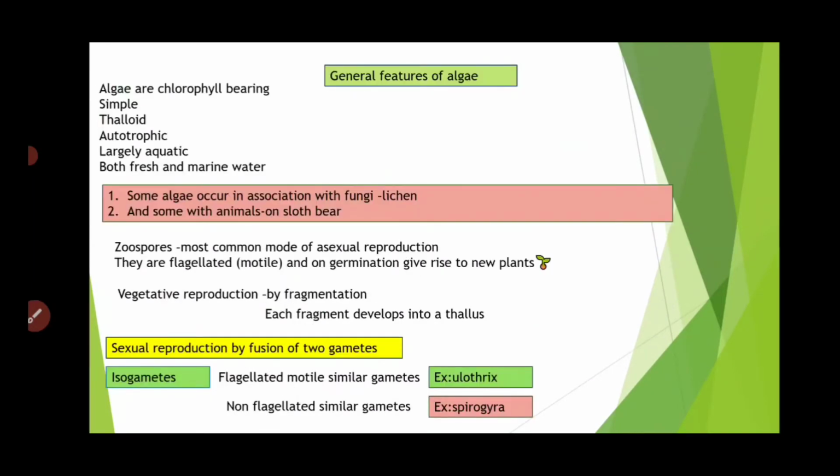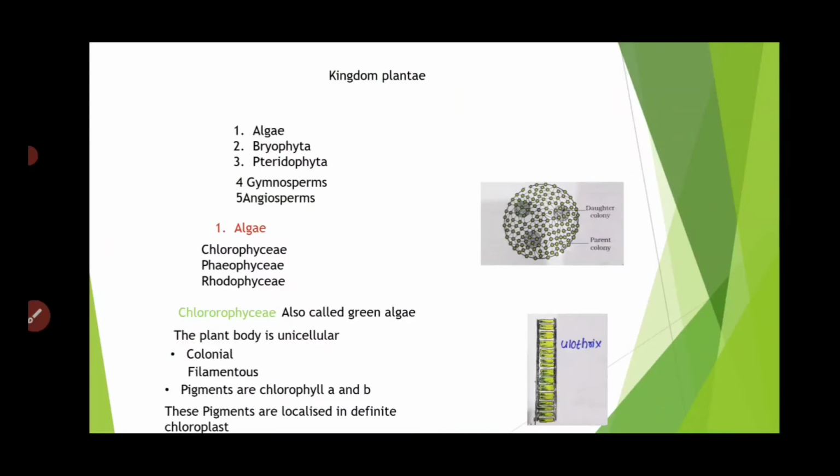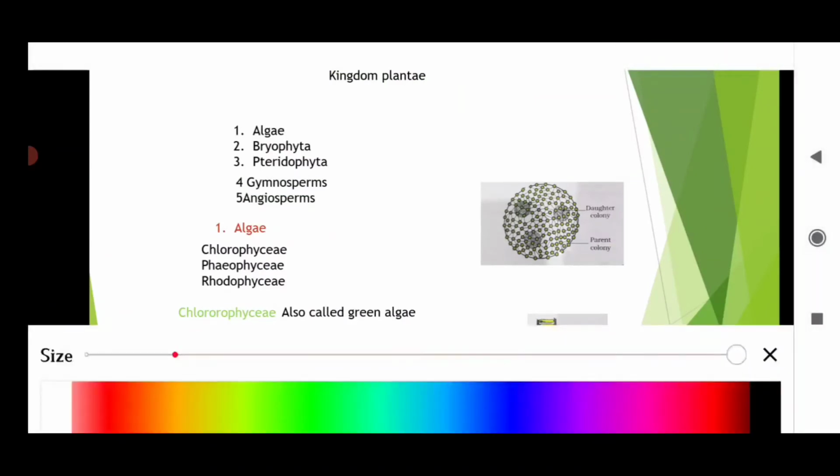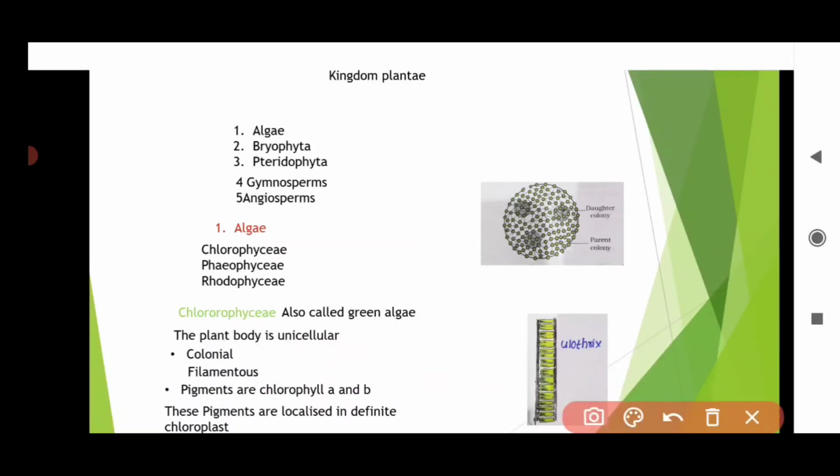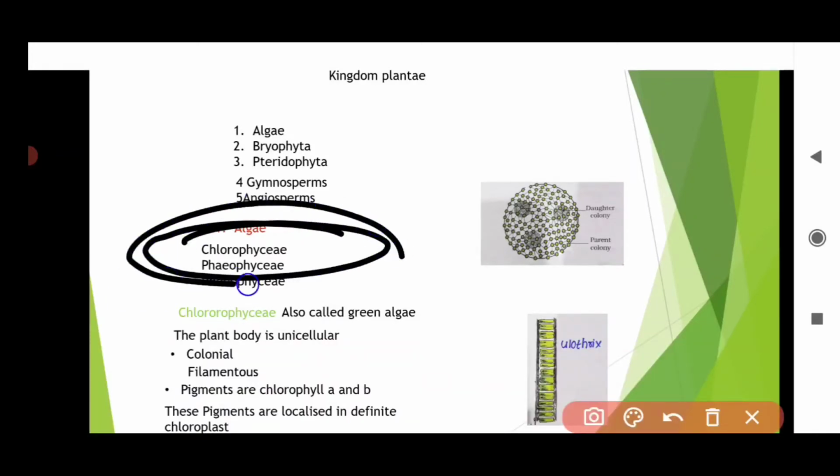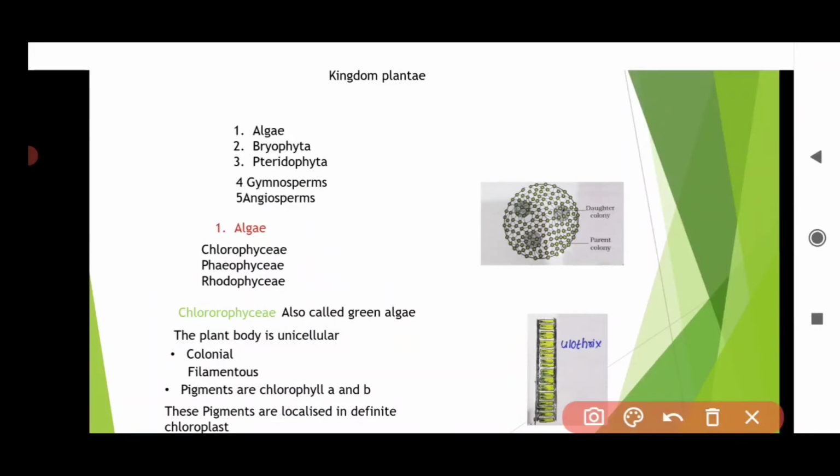Okay, so algae are classified into 3 classes. What are the 3 classes? Chlorophyceae, Phaeophyceae and Rhodophyceae. So what is Chlorophyceae? Chlorophyceae is green algae. Like that only, Phaeophyceae is your brown algae, Rhodophyceae is your red algae.